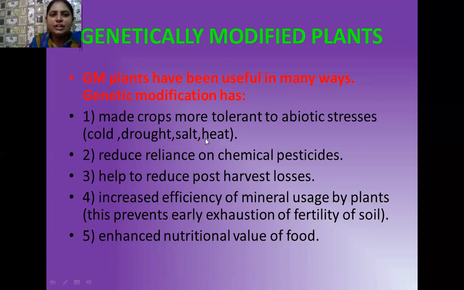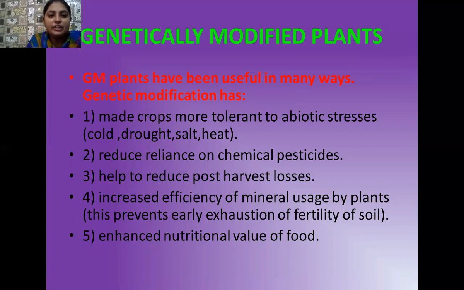These genetically modified plants are such type of crops which have more tolerance power to abiotic stresses. There are different types of abiotic stresses present in the field, such as cold, drought, saline soil, and sometimes heat. All of these transgenic crops are tolerant to these abiotic stresses.